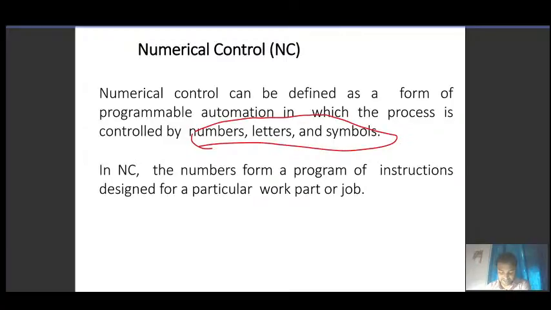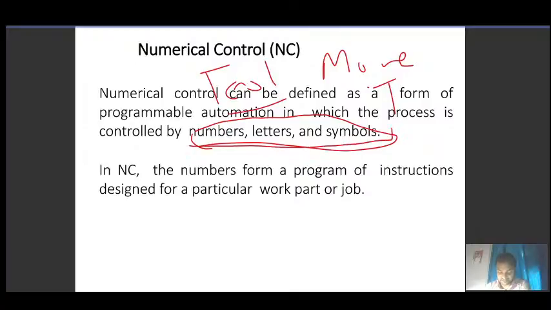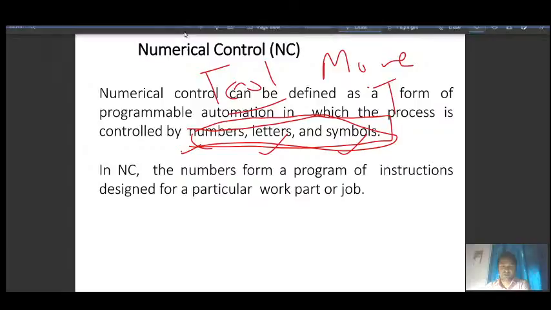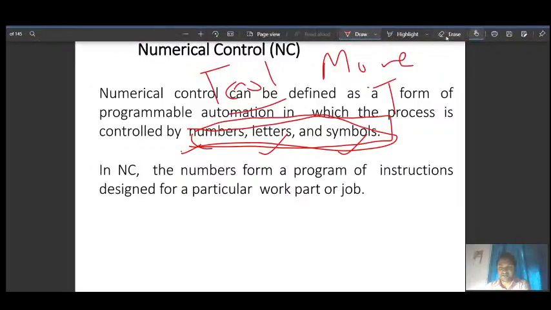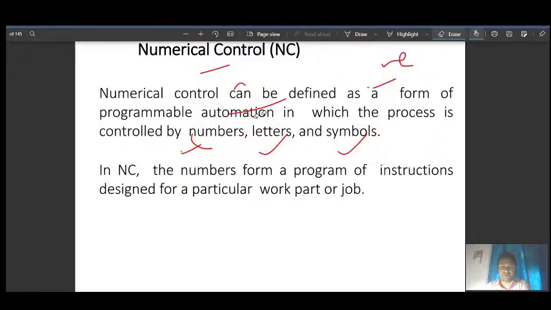In saying machine tool, it means the movement of the table and the movement of the tool that we will control with the help of instruction, and that instruction will be given in the form of numbers, letters, and symbols. So numerical control can be defined as a form of programmable automation in which the process is controlled by numbers, letters, and symbols.